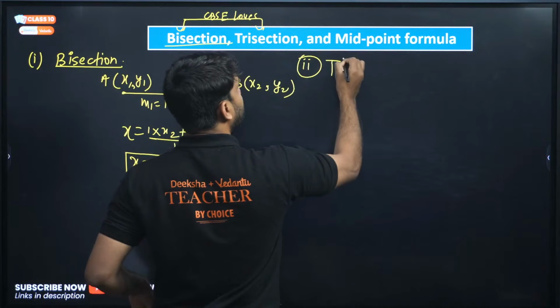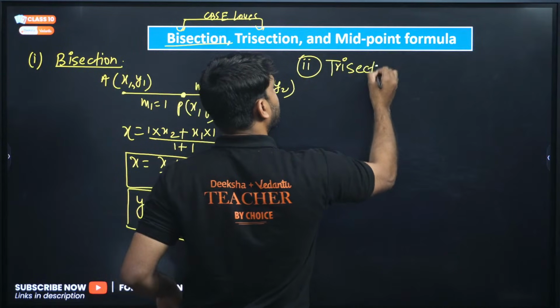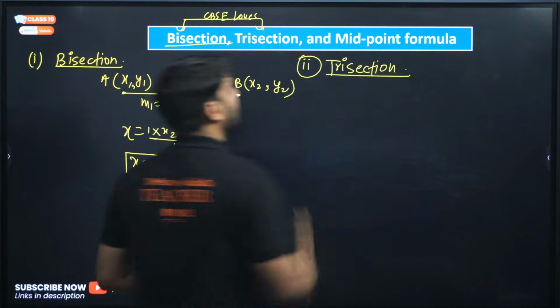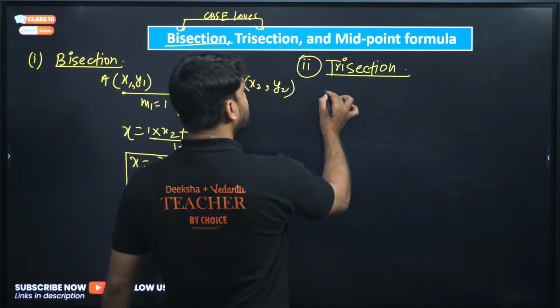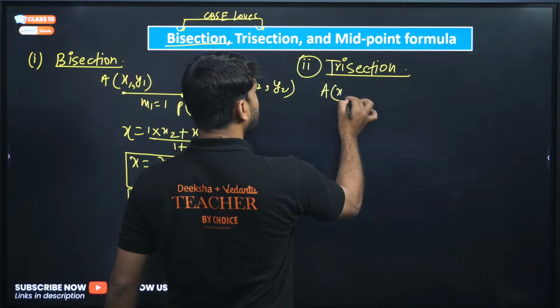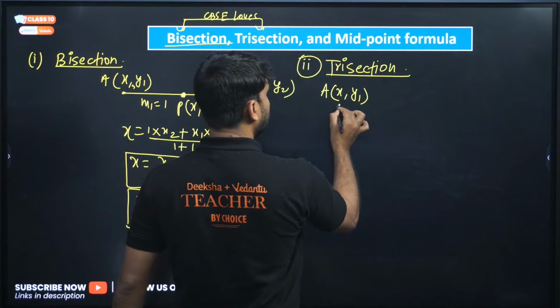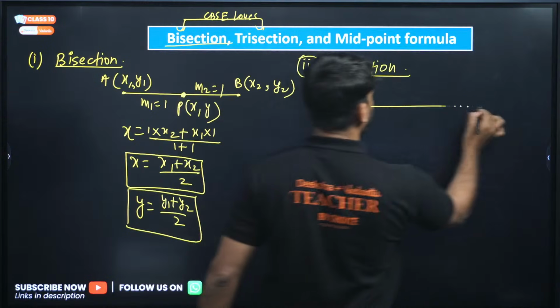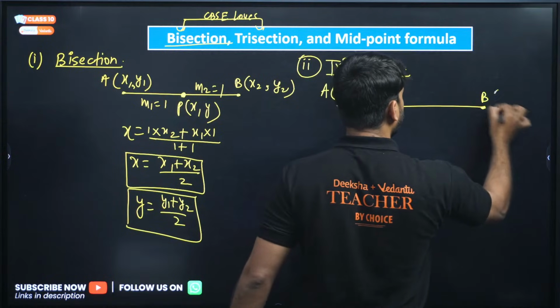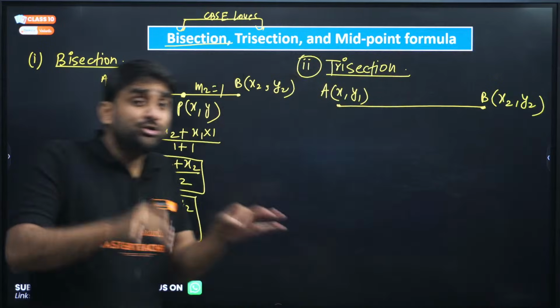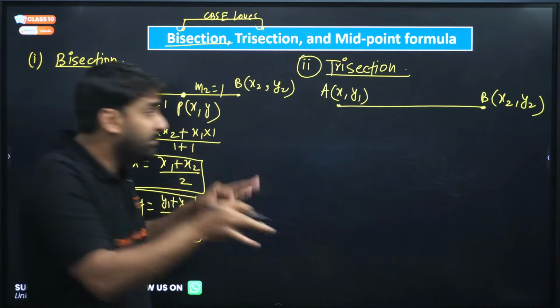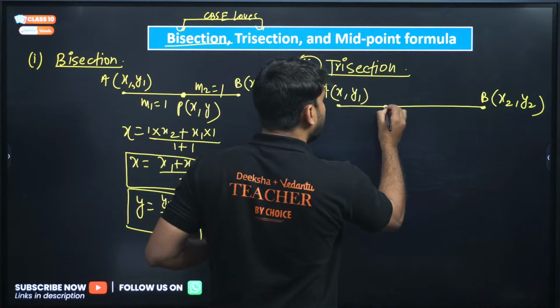Moving to trisection, my dear. What is called trisection? Let's say there are two points, A is x1, y1 and B is x2, y2, and the line joining AB is divided into 3 equal parts.